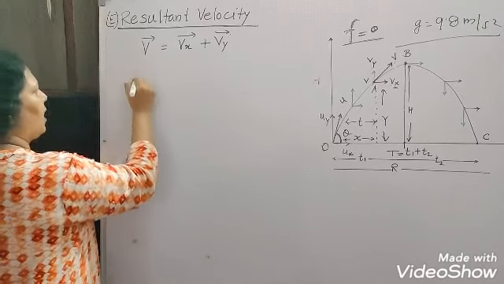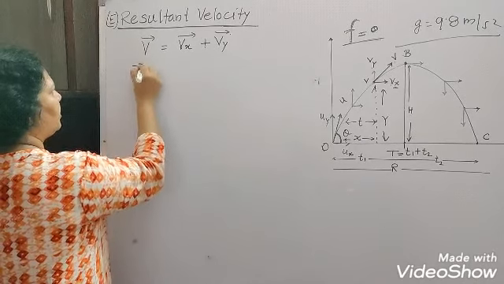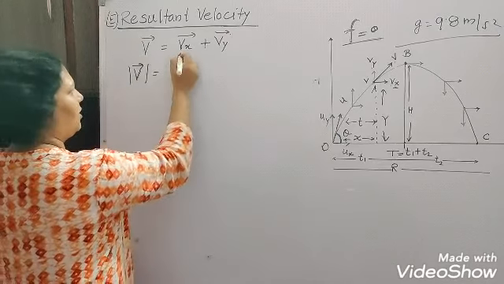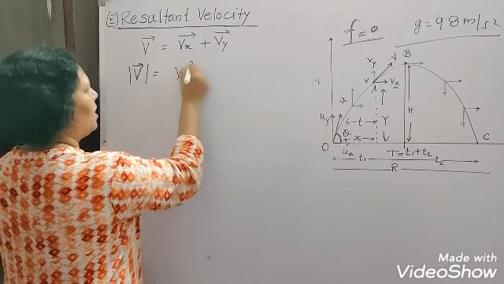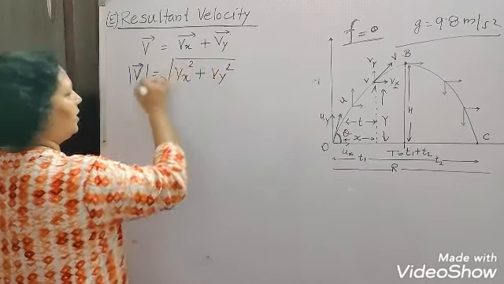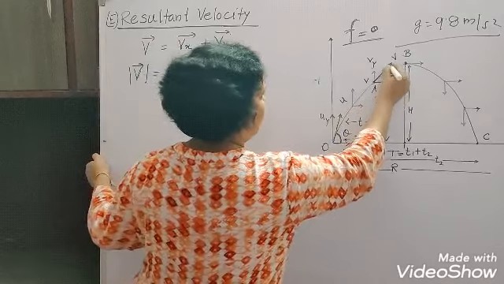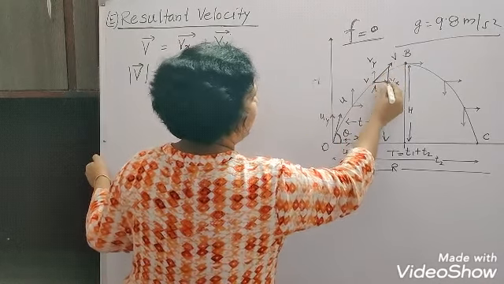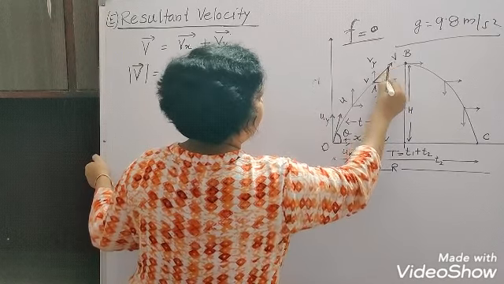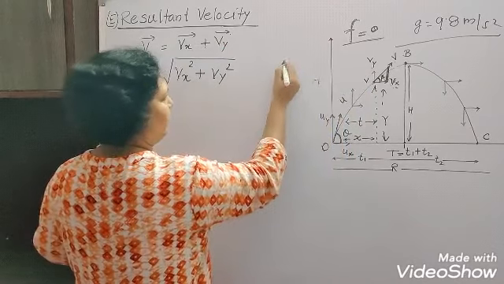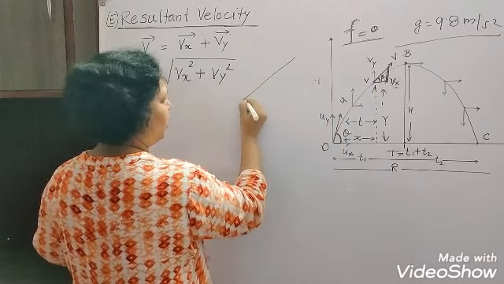If we have to calculate the magnitude of this resultant velocity, what is it equal to? It is vx square plus vy square, under a root. You can see that we can make a triangle like this at point A, and this angle is, suppose, beta. I'm magnifying it so you can understand it very well.